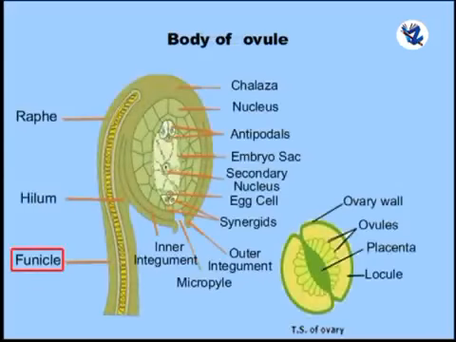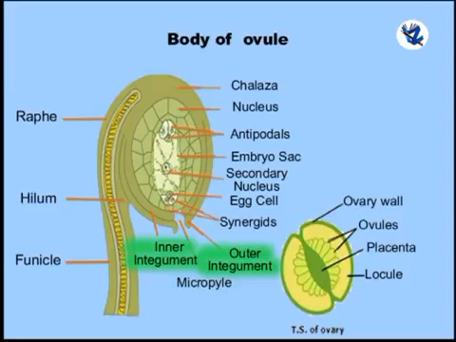Second part, body of ovule. The funicle bears a swollen part at its tip called the body of ovule. It is made of the following parts: nucellus, which is the central major part of the ovule, made up of parenchymatous tissues, 2n. Female gametophyte or embryo sac. Then chalaza, it is the basal part of the nucellus. Then micropyle, this is a narrow opening left by integuments at the terminal end of the nucellus. Integuments, the protective covering of the nucellus.